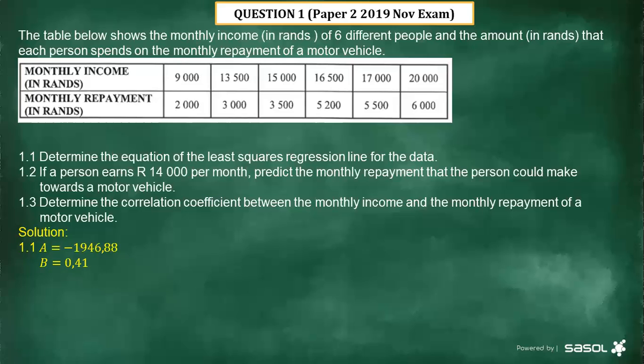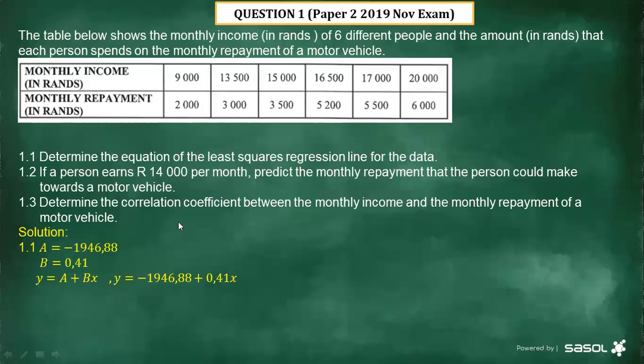And thereafter, remember the formula for that regression line is y equals a plus bx. Then the value of a, you just substitute the value of a there, which is negative 1946.88, plus b, the value of b is 0.41x. Then we have answered that question, right?